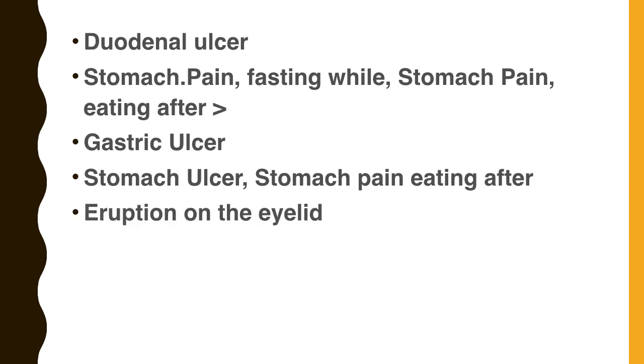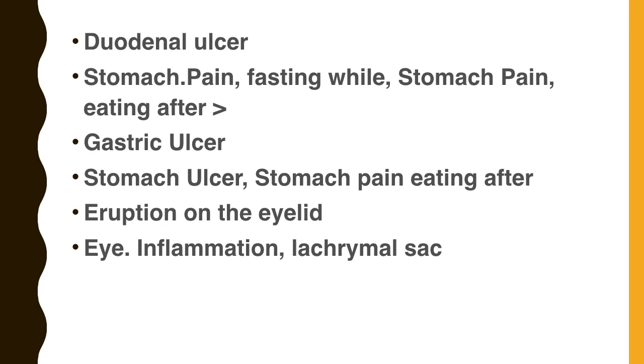Now, how will you work out the eruptions on the eyelid? Eruptions on the eyelid. That may be because of inflammation. Eye, inflammation, lacrimal sac. Unable to comb hair neatly or in a shape. How will you work out that? Head, hair, bristling. That's a rubric given in Kent's Repertory. Bristling means unable to comb the hair in shape.